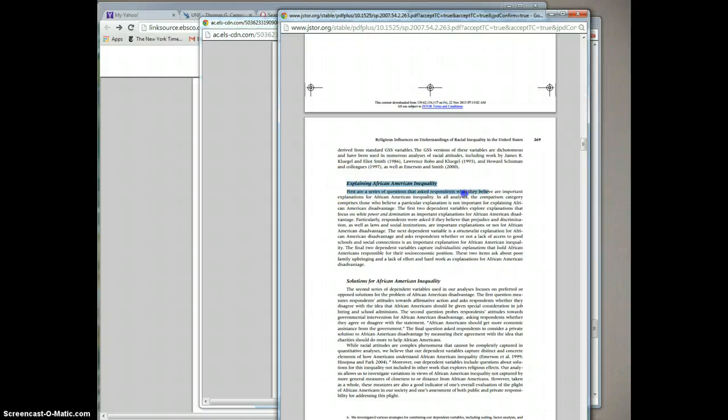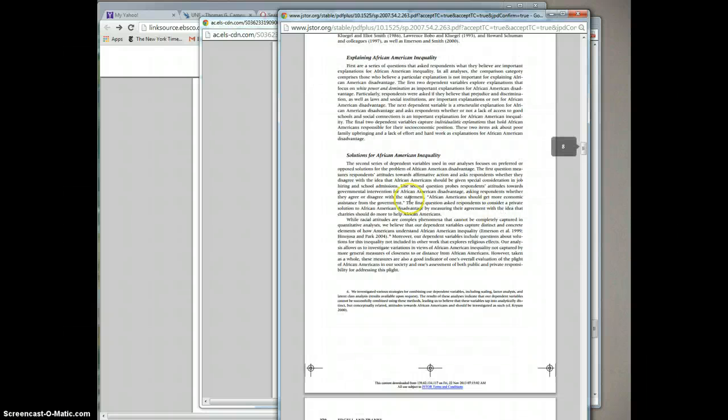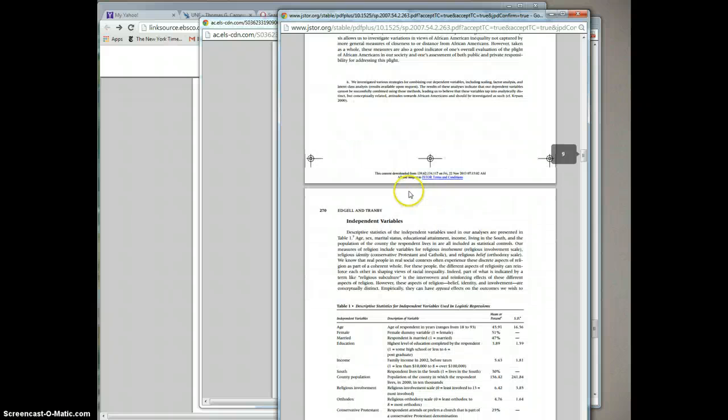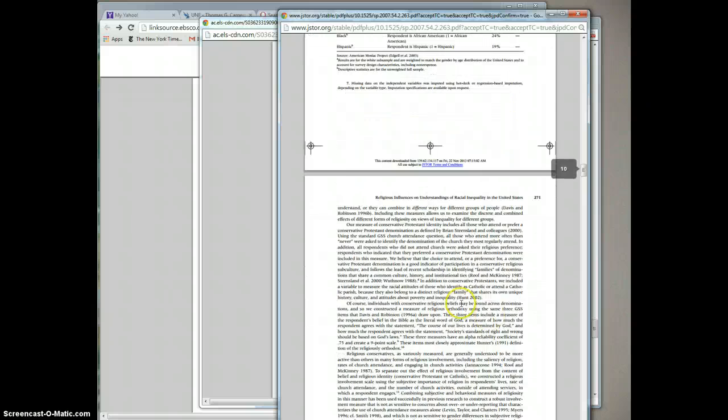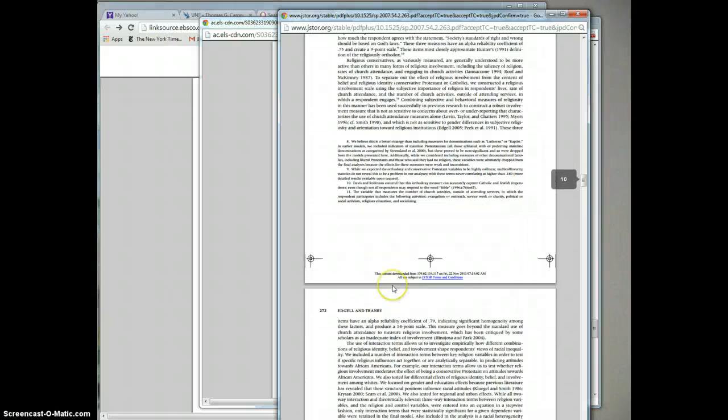First, there were a series of questions that asked respondents what they believe are important explanations for African American inequality. So they look at the results from that. Solutions for inequality is another analytical component for their dependent variables. Their independent variables, these are their independent variables. Again, this is just a descriptive table. You should remember that from your data analysis chapter. And they talk about what the people look like and the like.